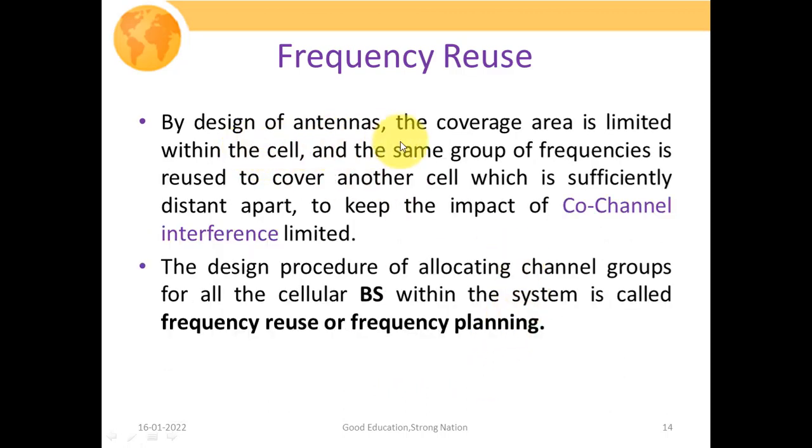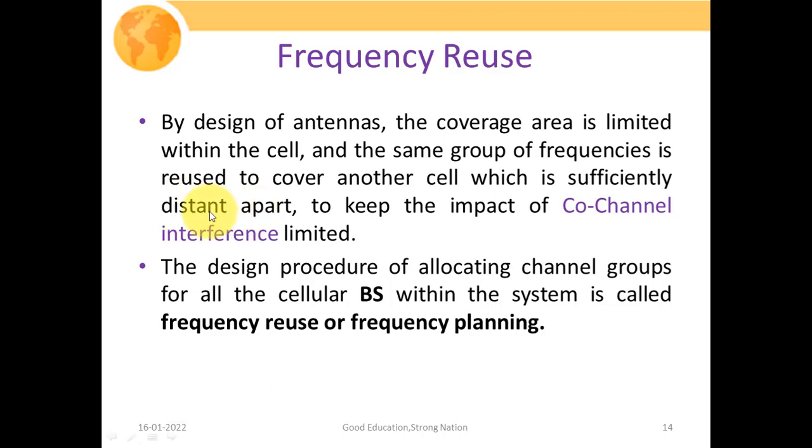By designing the antennas, the coverage area is limited within the cell, and the same group of frequencies is reused to cover another cell which is sufficiently distant apart. Here we are using distance, since it is a basic signal transmission phenomenon that after a certain distance, signal strength gets deteriorated or reduced due to attenuation.